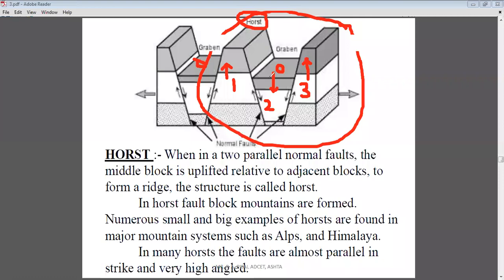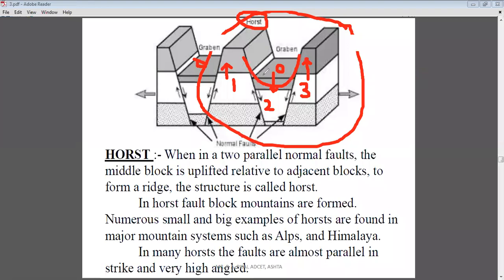So it forms a depression at the center. That depression is considered a graben. Now you can clearly identify and understand the difference between horst and graben.